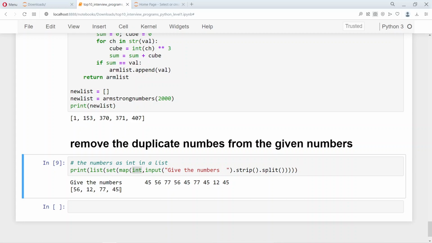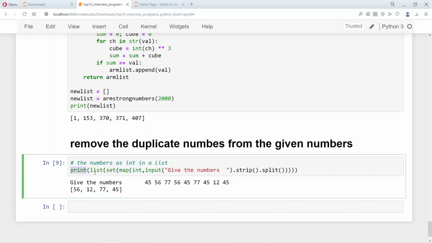Then we pass it on to the set, where the set actually removes the duplicates. Basically, if you form a set with a list of numbers, it will remove the duplicates and give you the output. Once we pass through the set, it gets converted into a set of numbers. We don't want a set of numbers sent as output, so we convert it back into a list and then print it.